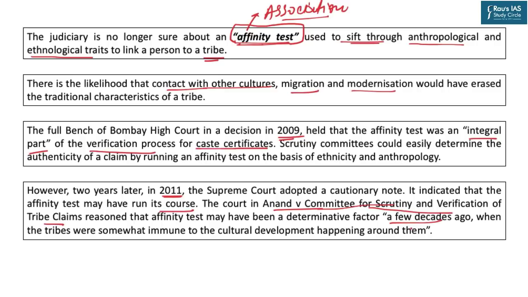So naturally, the affinity test may not be regarded as a litmus test for establishing the link of the applicant with the scheduled tribe. And hence the stand of the bench of the Supreme Court was that the affinity test may be used to corroborate the documentary evidence and should not be the sole criterion to reject a claim. But what will be the criteria to accept the claim?